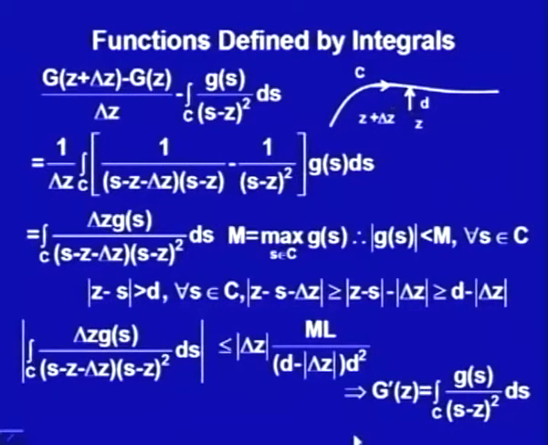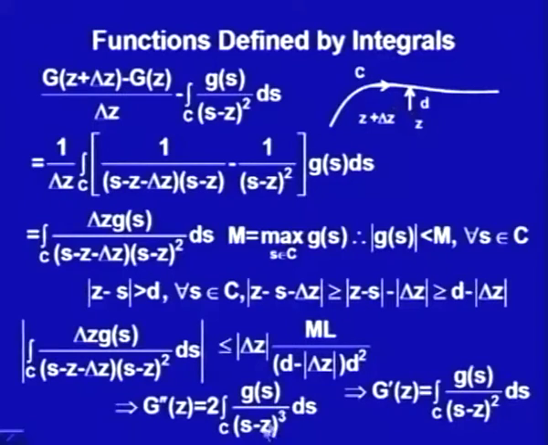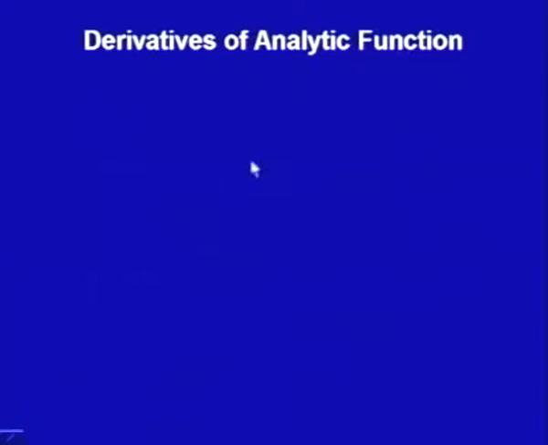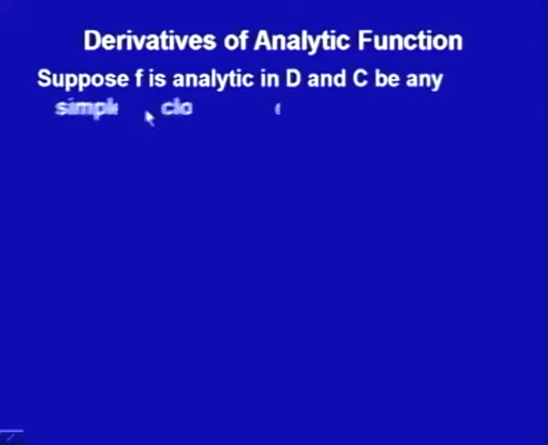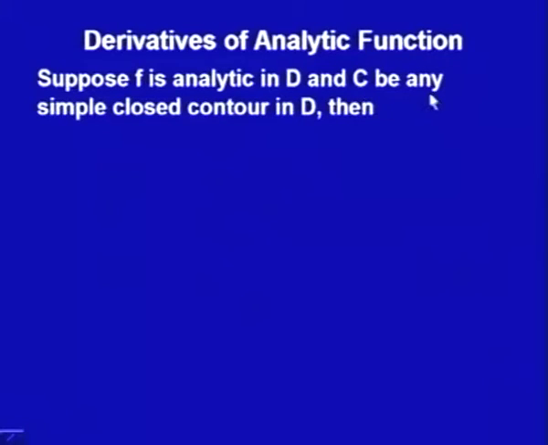Now, let us put this result to good use. Let us go back to our derivative of an analytic function. Suppose f is analytic in D and C is any simple closed contour in D. Then we know that f(z) equals 1 upon 2 pi i times the integral along this closed contour C of f(s) upon s minus z ds.